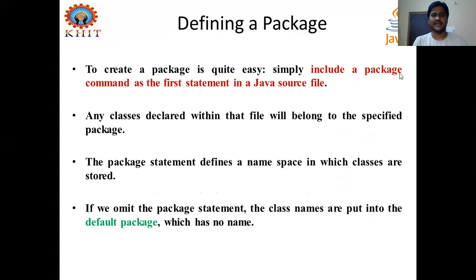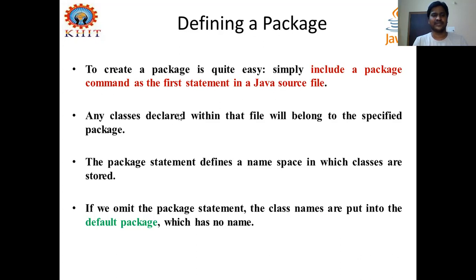That should be the first statement in your Java source file, right? When you are creating a package for making a collection of your classes and interfaces, use the package keyword, the package statement, as the first statement in your Java source file. Remember, this is the first point in defining a package.